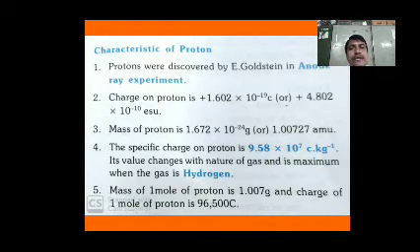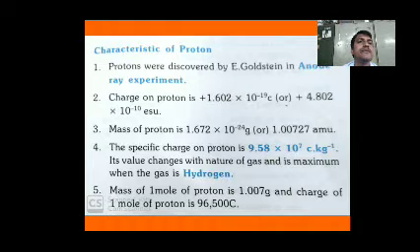Protons were discovered by Goldstein from the anode rays experiment. Charge on a proton is plus 1.602 into 10 to the power of minus 19 coulombs or plus 4.802 into 10 to the power of minus 10 ESU. Mass of a proton is 1.672 into 10 to the power of minus 24 grams or 1.00727 AMU.